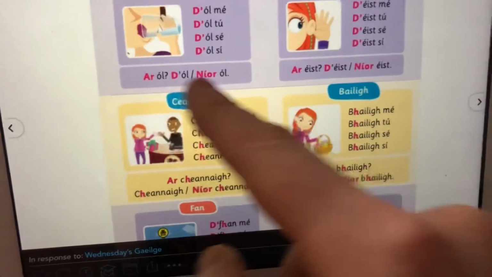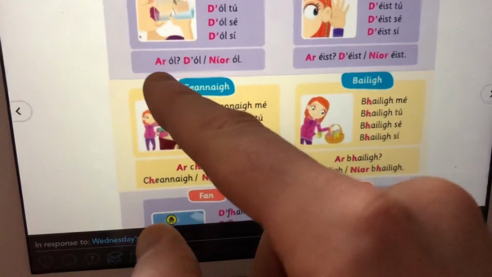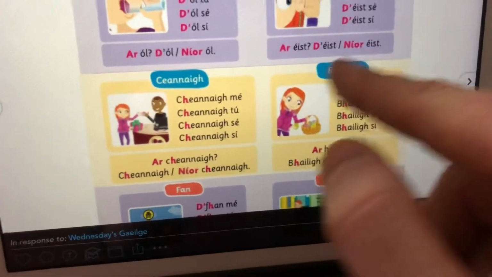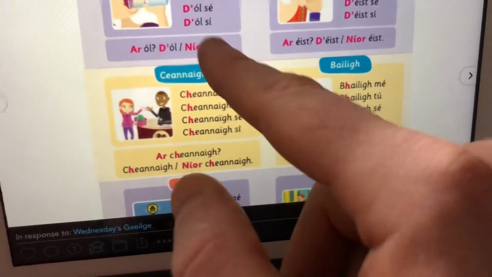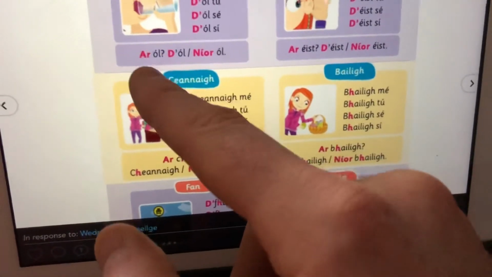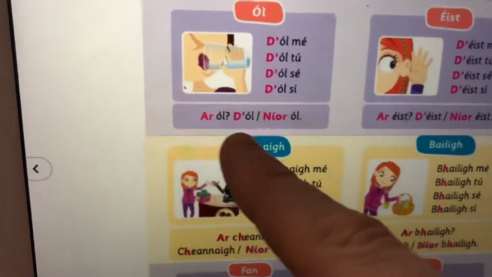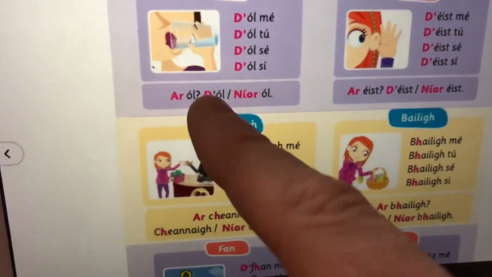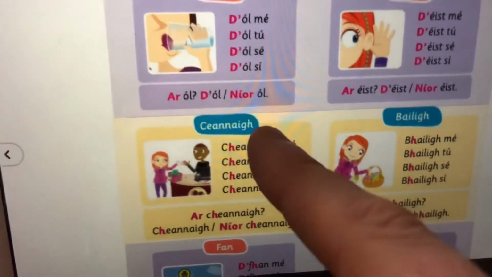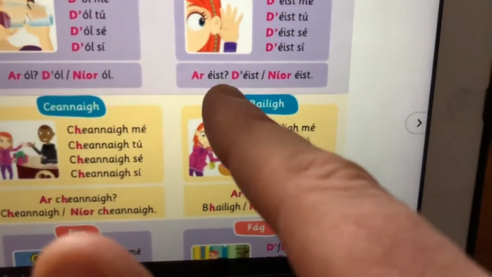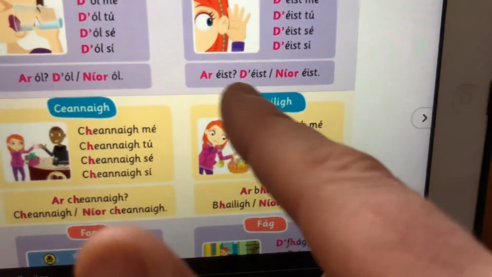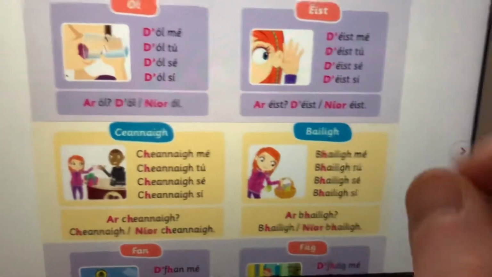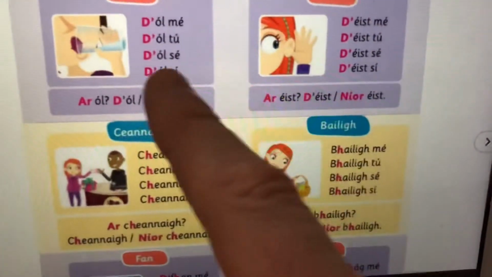Now when you're asking the question there's no change. Do you see how it says near all, near éist? So when you're asking the question and when you're saying I didn't drink, what this means, all, dole, near all, is did you drink? No, I didn't, or sorry, dole means I did drink, near all means I didn't drink, or éist, did you hear, or did you listen, déist means I listened, or near éist means I didn't listen.